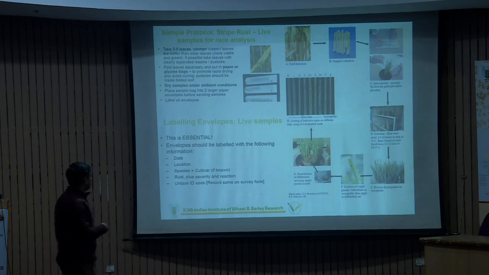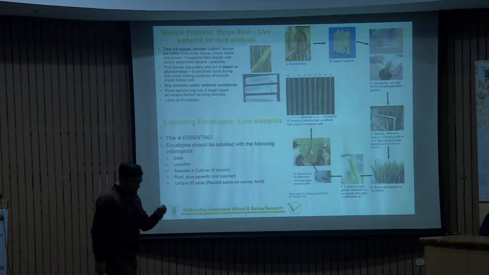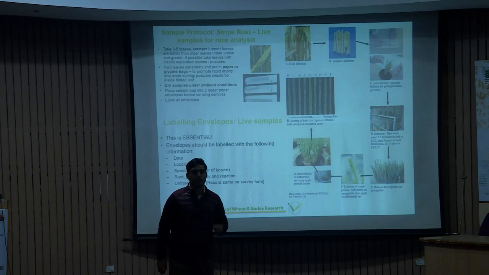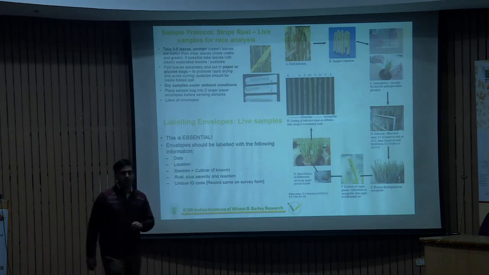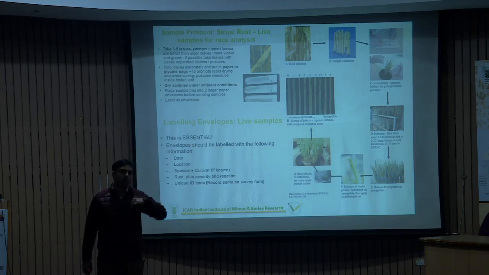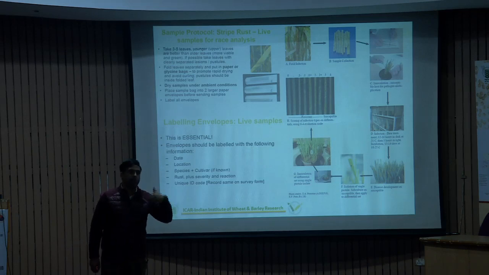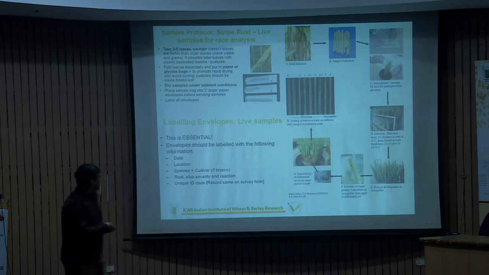And after that, these are the types of combinations. In this host we use a 3 line system: A line, B line, and maintenance line. So these are the 3 types of lines, in which one line contains the differential hosts, another line contains whatever varieties or germplasm you are going to screen, and based upon that we notice the disease reactions.